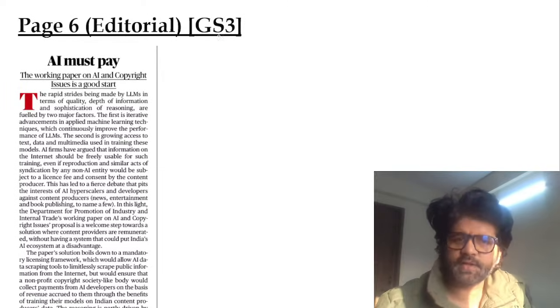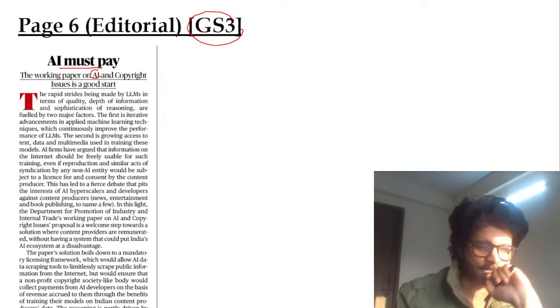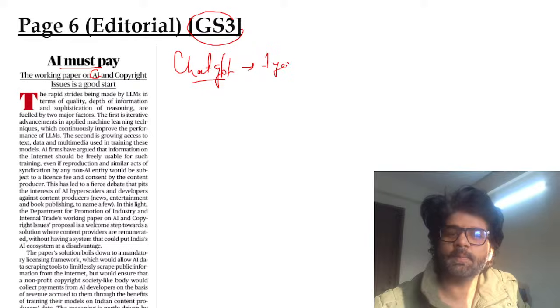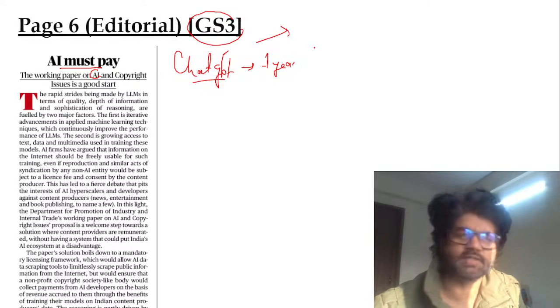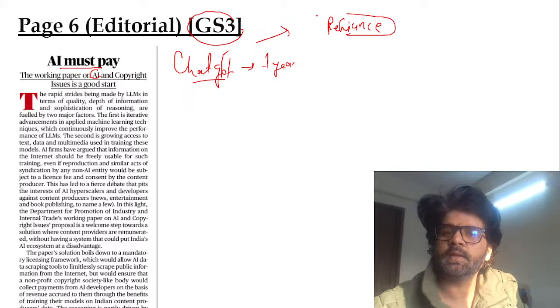Next article, page 6 editorial, GS3: AI must pay. Working paper on AI and copyright issue is a good start. So what is the problem which is happening, guys? Let's say you use ChatGPT. Now ChatGPT is made free for one year. Then people will be addicted to it and they will start charging after one year. Same thing which Reliance did. As we have discussed, anything which is free, then you are the product.